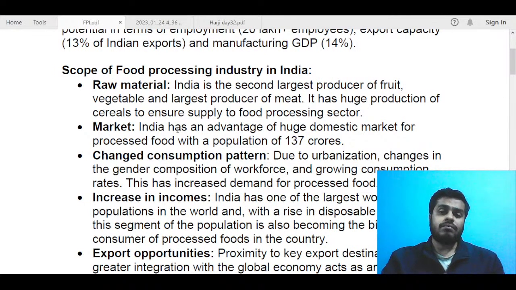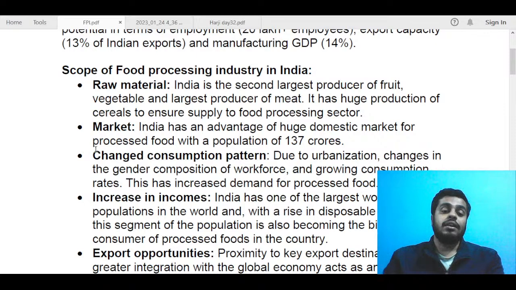So we can again use our excess food grains to supply to the food processing industry so that they can process those food grains or cereals for export purposes. So you can talk about this raw material. Next, one of the most common points is market. Now you understand that since we have such a huge domestic population, our market is very large, and that itself means that there is a lot of scope for food processing industry in India.